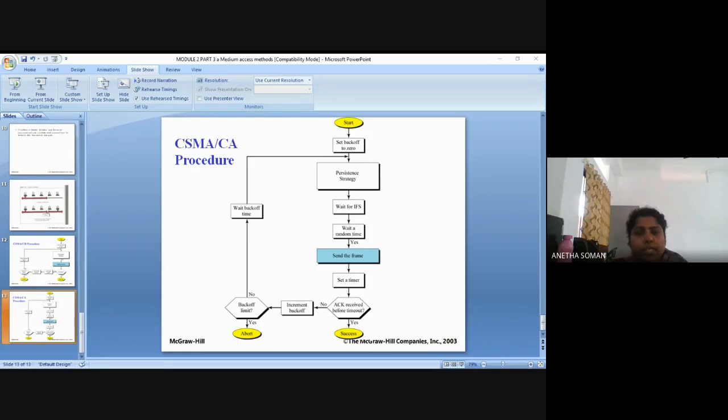Now, when the difference is asked, you have to write a flow chart and then explain what is CSMA-CD and what is CSMA-CA. Okay, so in the morning class, I started with the random access method, or the medium access method. It is one of the functions of the data link layer, the lower sublayer's function. What it does is ensure that conflict should not happen.